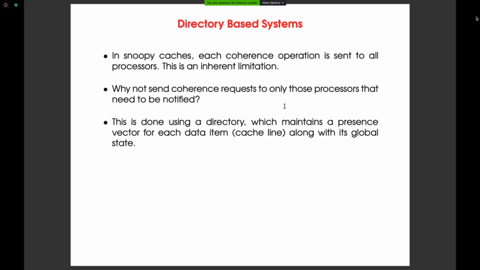In the directory-based system, I am talking not about each processor, cache, or memory, but about each block, like block X, block Y. There are millions of blocks, and for each block there is one directory. For block X there is a block X directory, for block Y a block Y directory, for block Z a block Z directory.